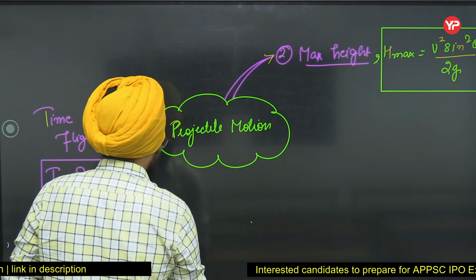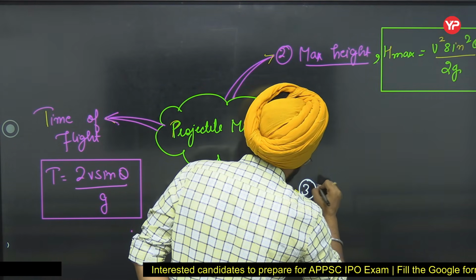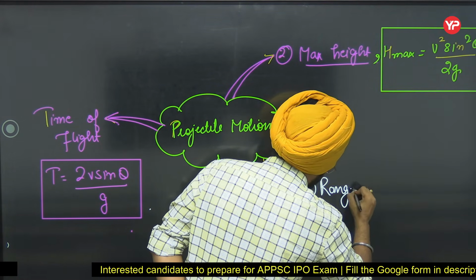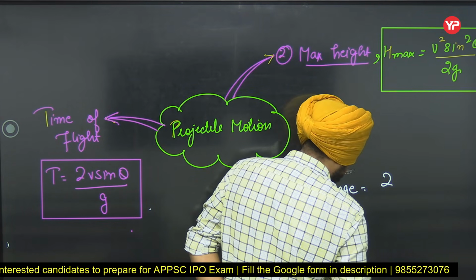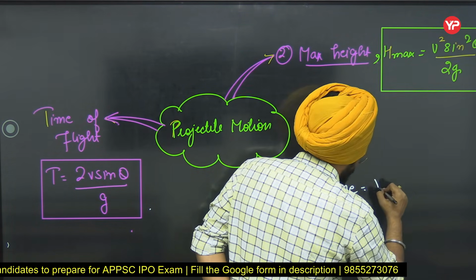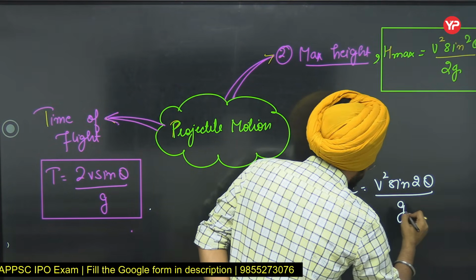And the last one was your range. The formula for range was v square sine of 2 theta by g.